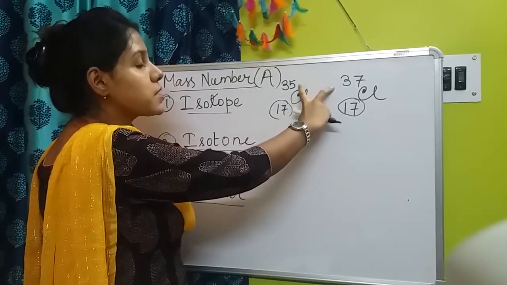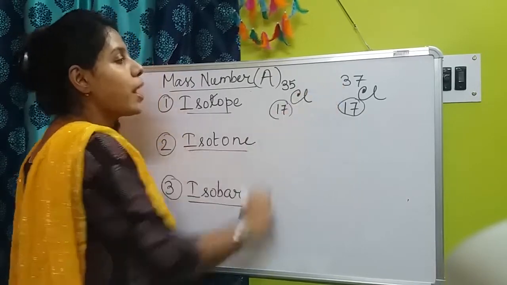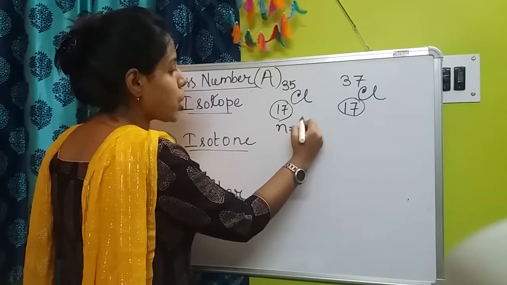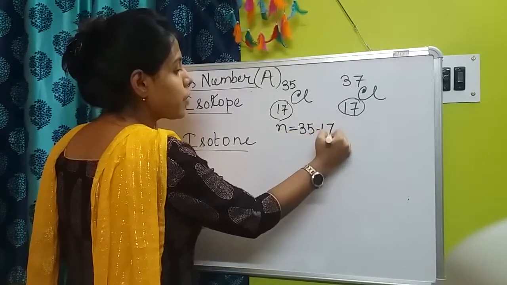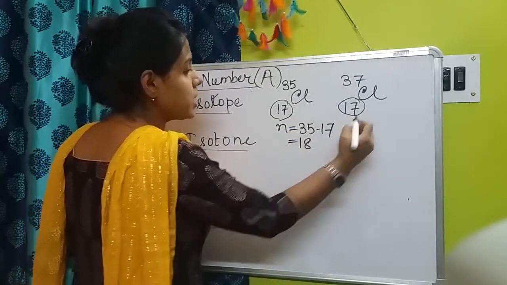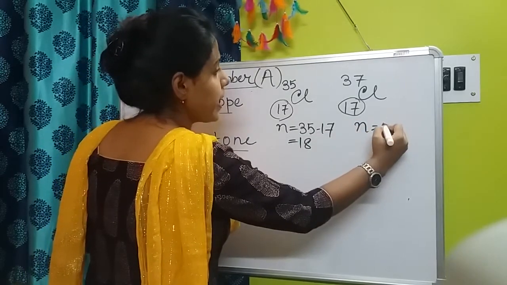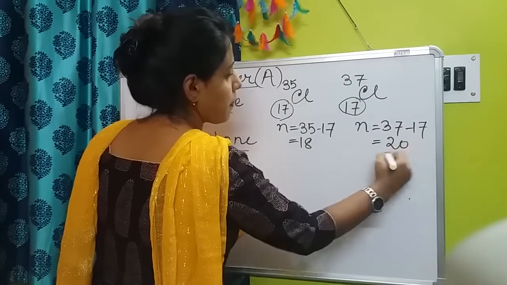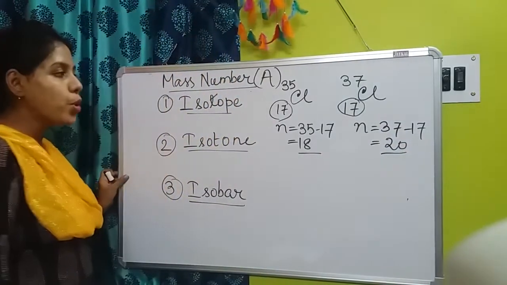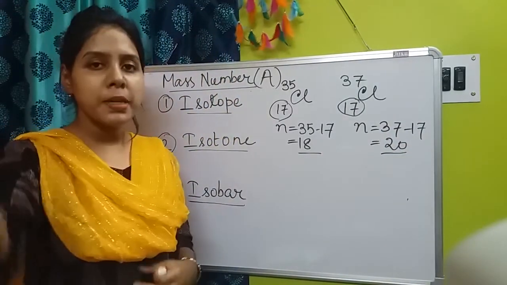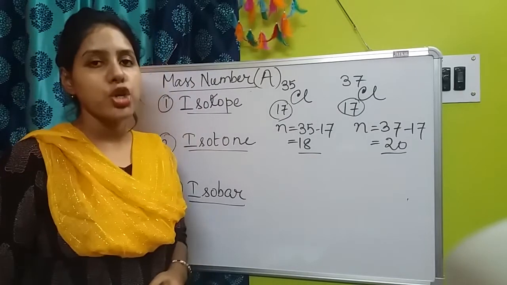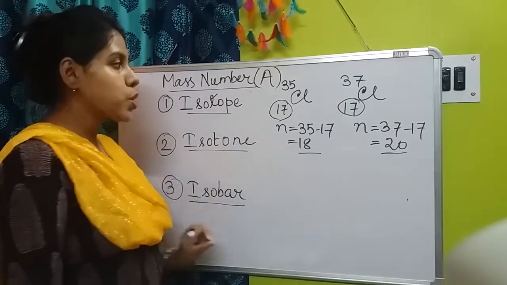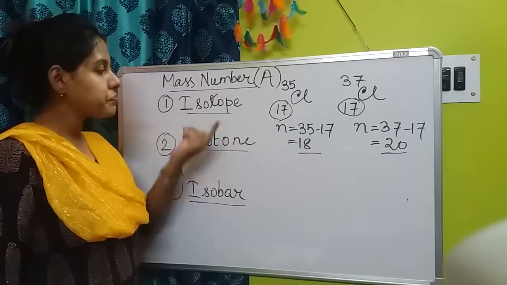For the first one it is 35 and for the second one it is 37. So if you calculate the number of neutrons, for the first one it will be 18 and for the second one it will be 20. Okay, so due to different numbers of neutron present inside the nucleus, their mass numbers are different. So how to remember this easily?